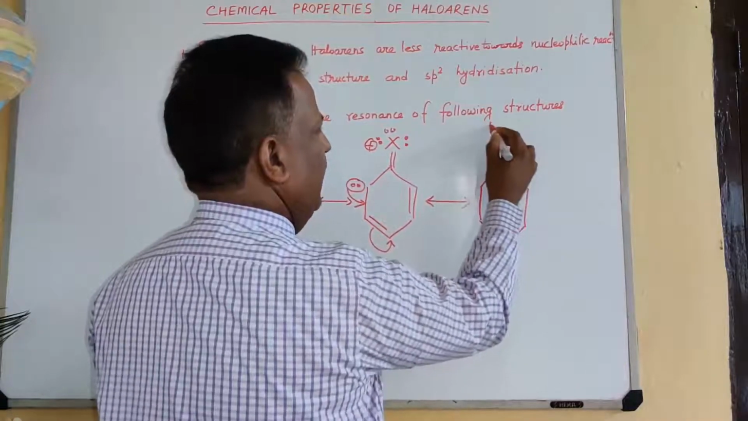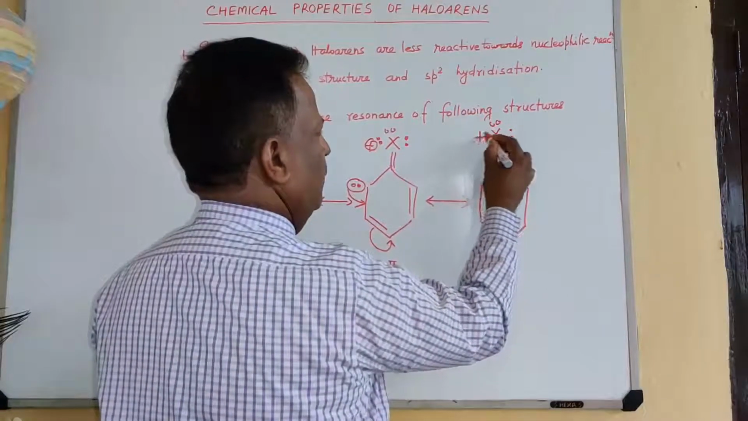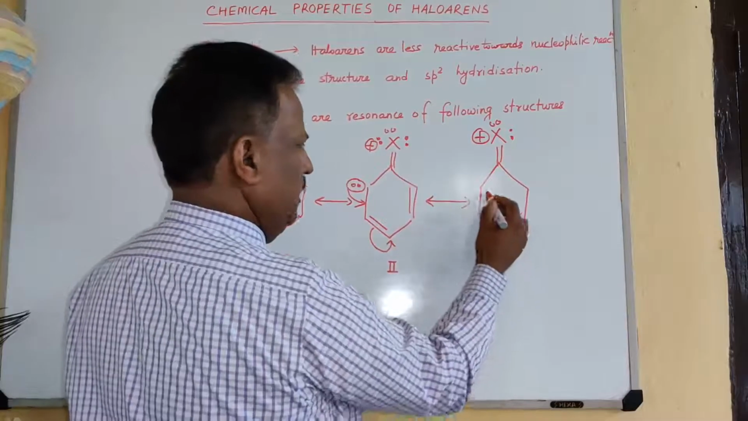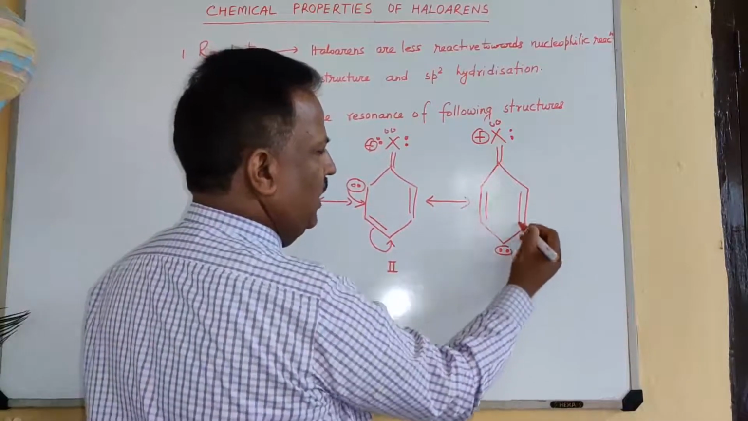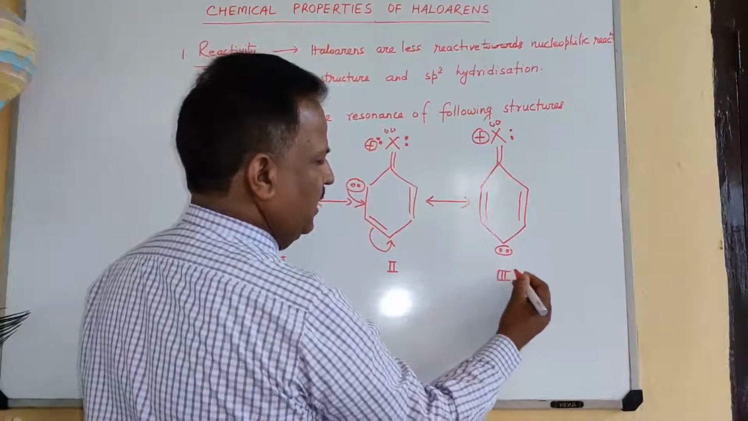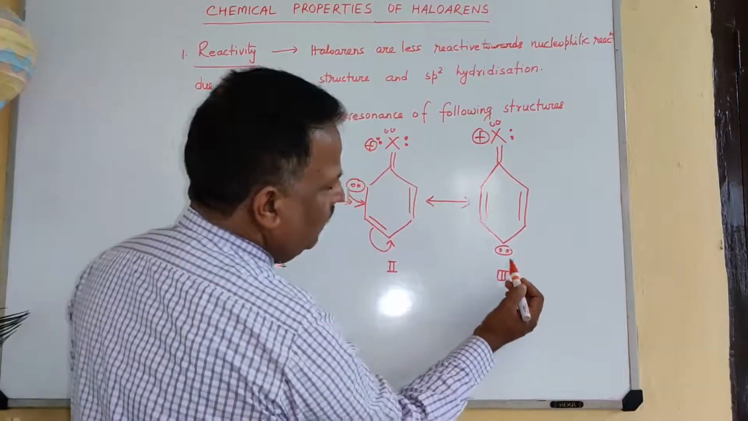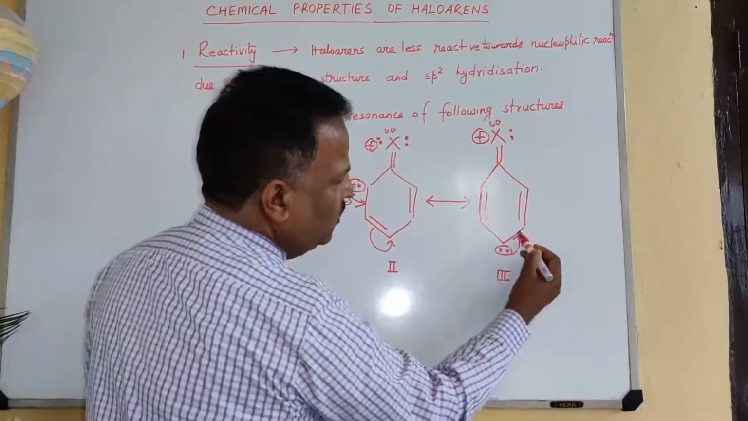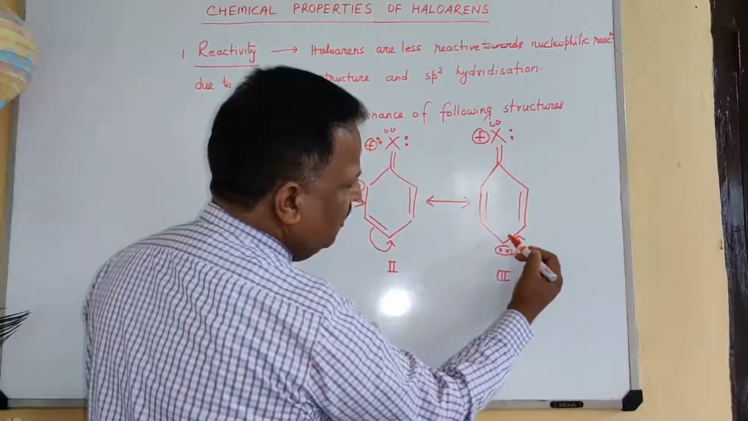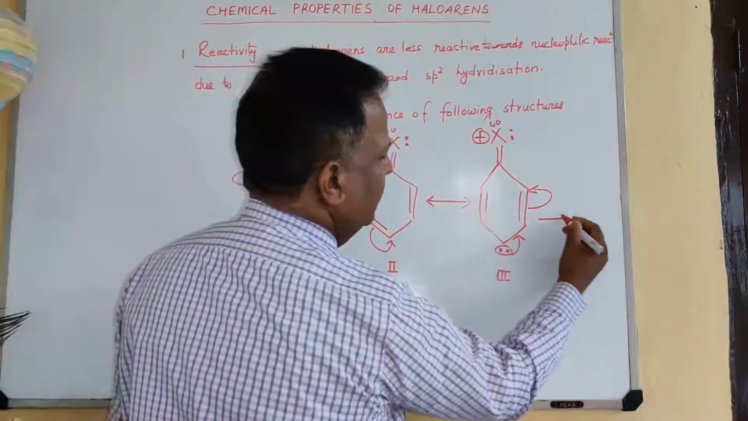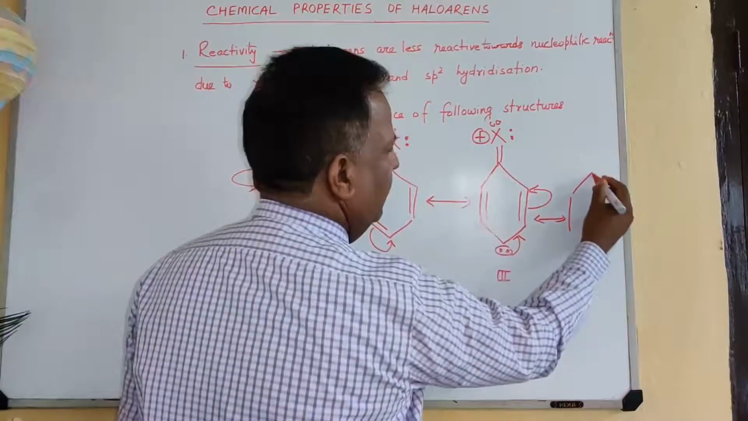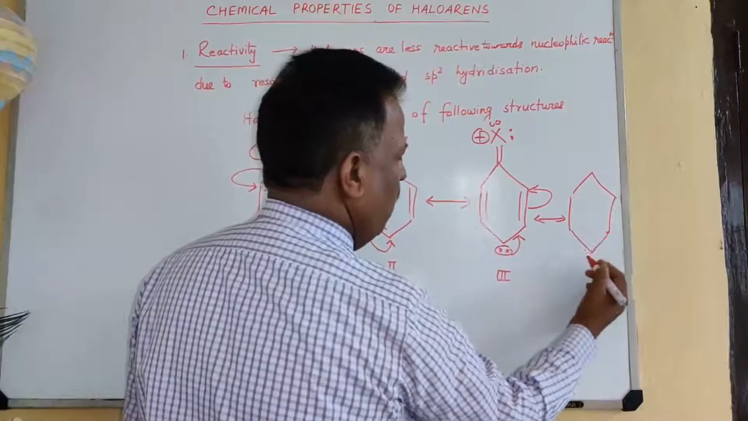Here the halogen is positively charged, with a double bond and one pair of electrons. Here it is a double bond, this is structure 3. Then this lone pair comes to this place and this becomes a double bond, this double bond breaks and comes to this place. Then structure 4 is formed.